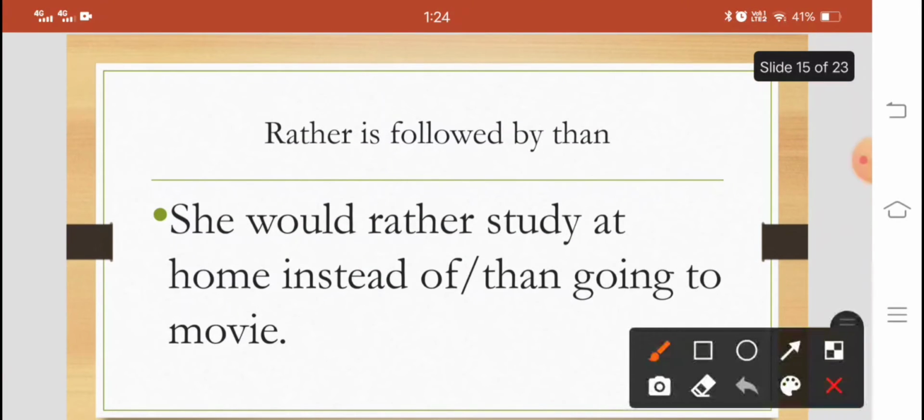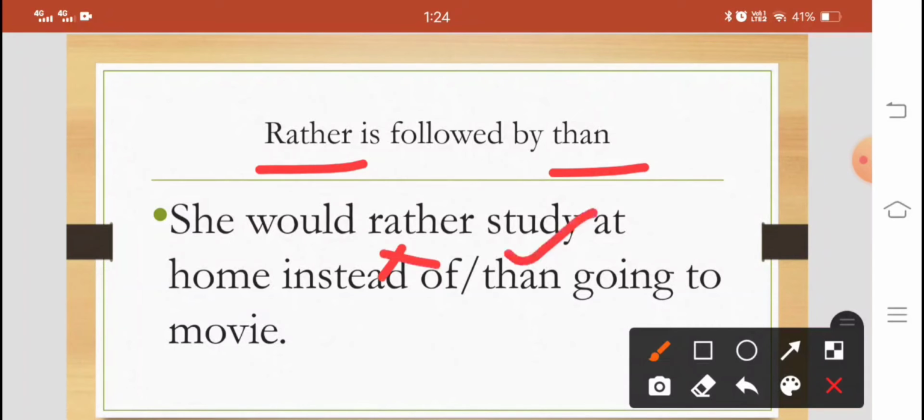Rather is followed by than. Remember, rather is followed by than. She would rather study at home instead of or than going to movie. Than going to movie.